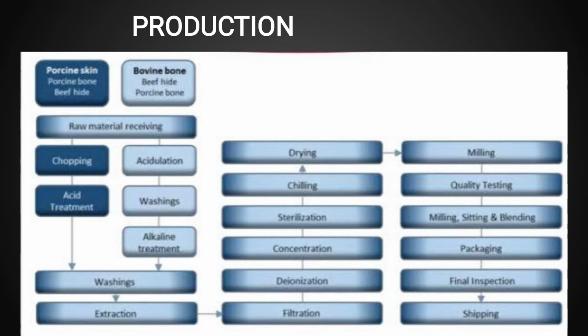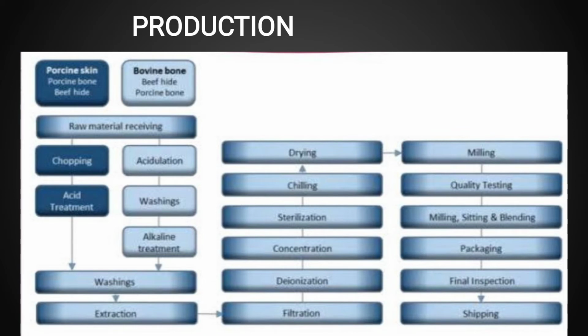Moving to the next step, which is chilling. Next is drying. After that is milling and quality testing. After this step, which is milling, sifting and blending, and then the packaging of the gelatin, and at the end final inspection and move to the shipping. This is the basic sketch about the production of the gelatin.